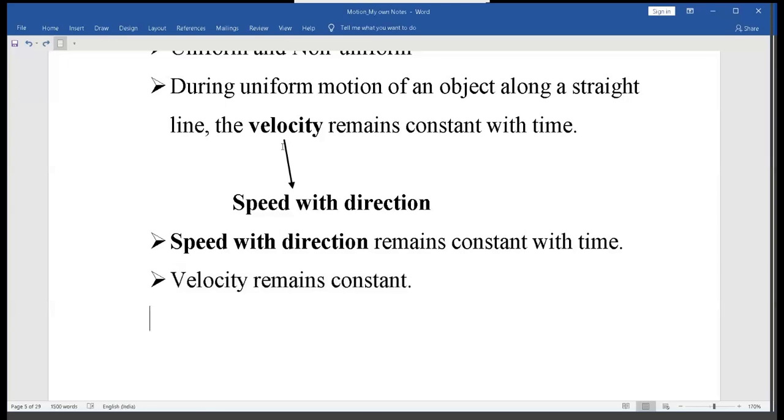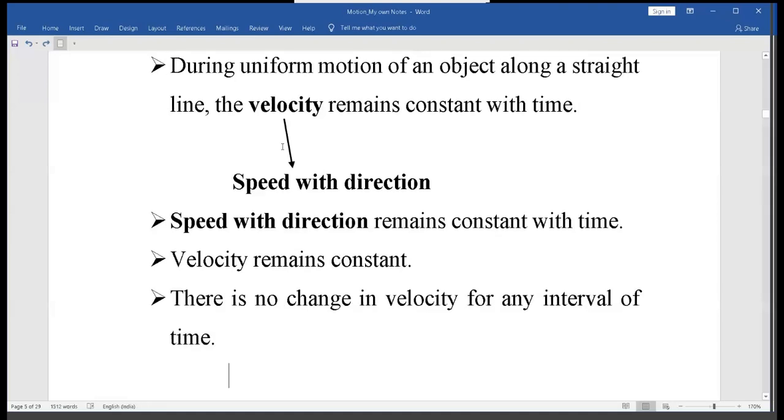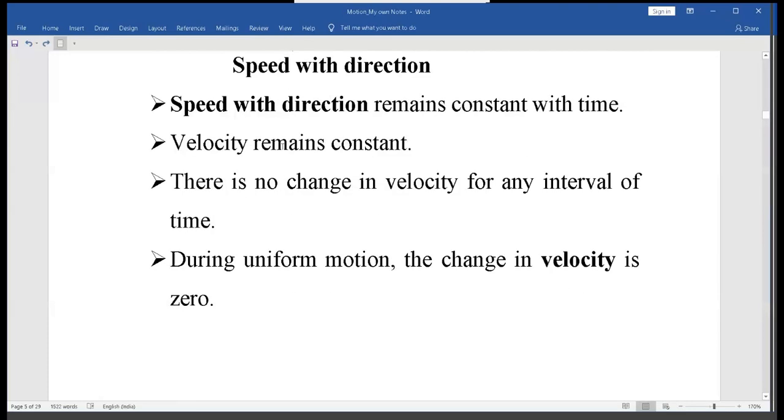And constant means no change. So again we can say that there is no change in velocity for any interval of time when we are talking about uniform motion. So to put it simply, we can say that during uniform motion, the change in velocity is zero. Again, we should not forget that when we talk about velocity, it is actually speed with direction. So, this is about uniform motion.